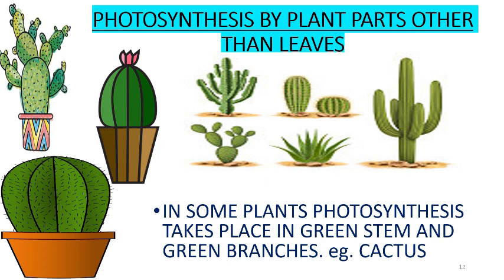For example, the desert plants such as cactus have tiny spine-like leaves to reduce the loss of water by transpiration. These tiny spine-like leaves of a cactus plant cannot do photosynthesis. The stem and branches of a cactus plant are green, which contain chlorophyll. So the green stem and green branches of a cactus plant carry out the process of photosynthesis to make food for the plant.